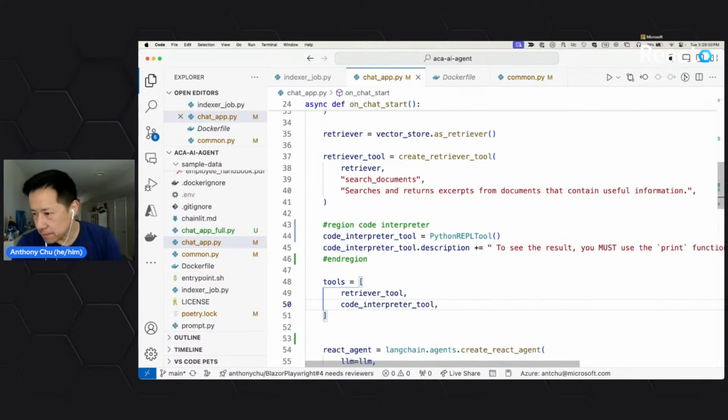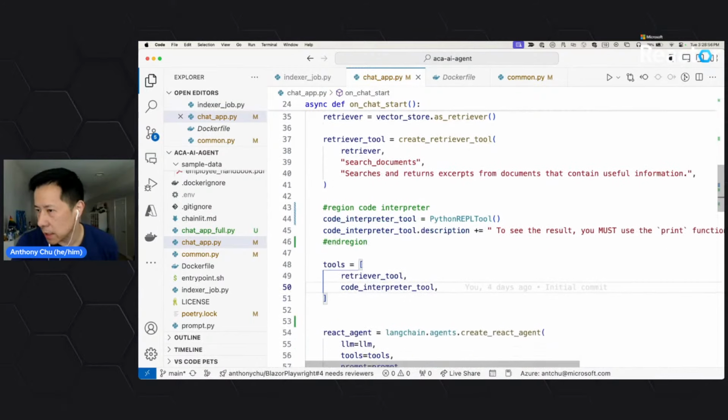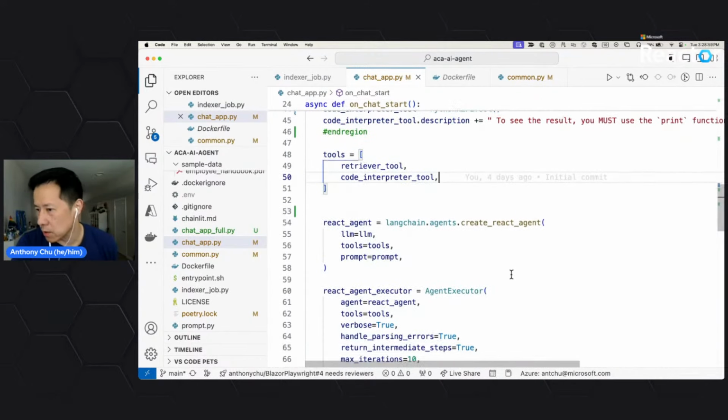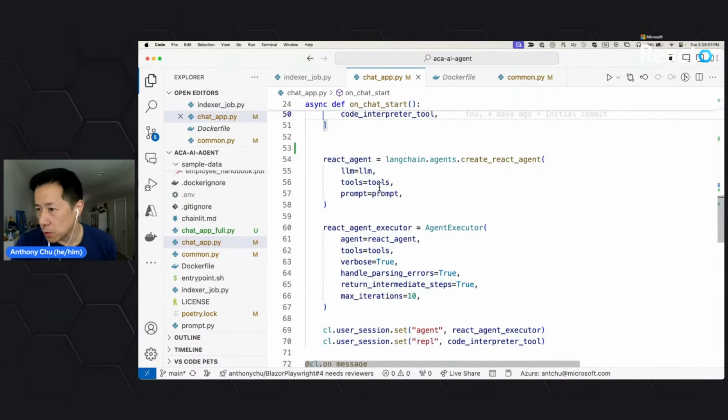my Langchain agent. So everything stays the same. I haven't really done anything else. I just added these 3 lines of code, and now these same tools are going to get passed to my agent. And now my agent is going to have access to 2 tools whenever I ask questions.